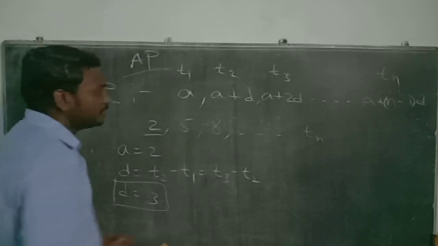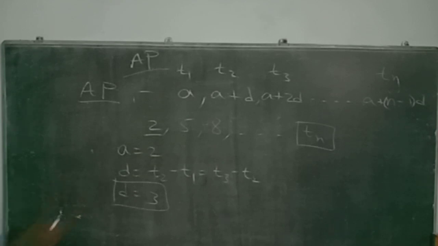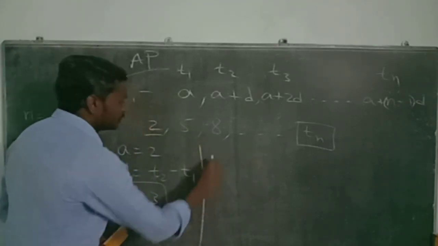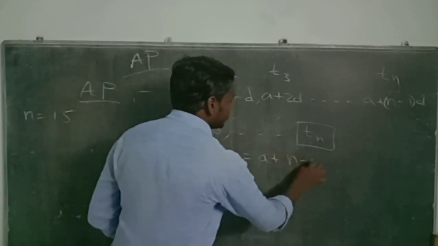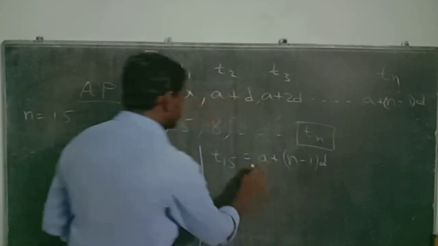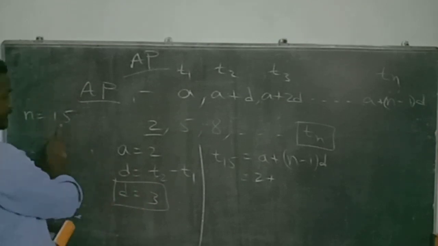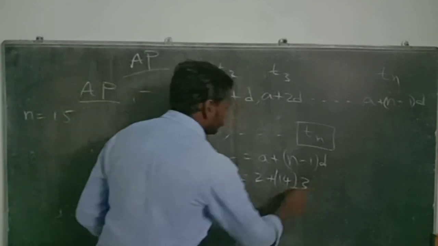Now I want the nth term. How many terms are there? If the question is asked to find the 15th term, then T15 is equal to A plus n minus 1 into D. Substituting these values, A is equal to 2 plus n minus 1, n is 15, 15 minus 1 is 14, into D, which is 3.